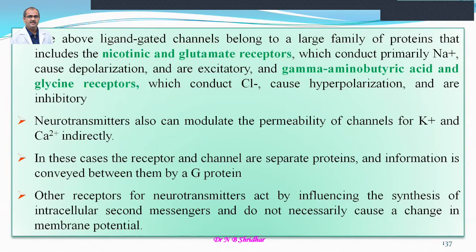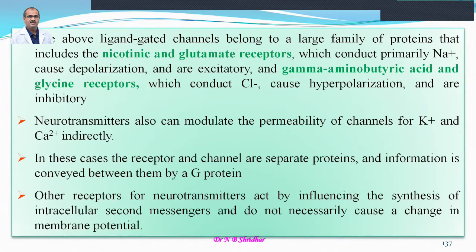It's a large family of proteins that includes nicotinic and glutamate receptors, which conduct primarily sodium and cause depolarization and are excitatory, and gamma aminobutyric acid (GABA) receptors and glycine receptors, which are inhibitory in nature.